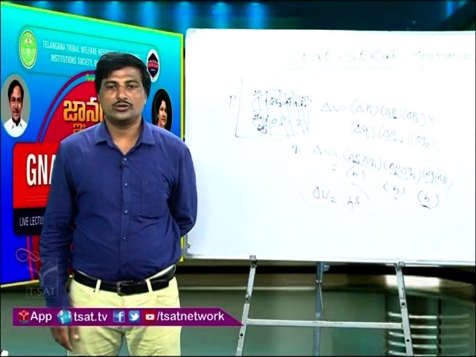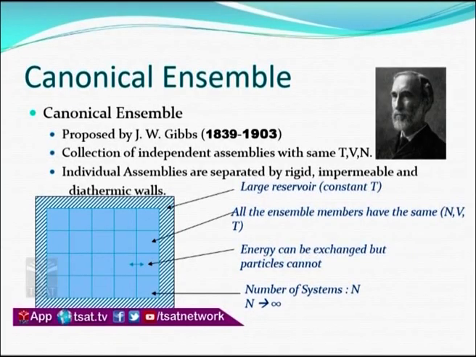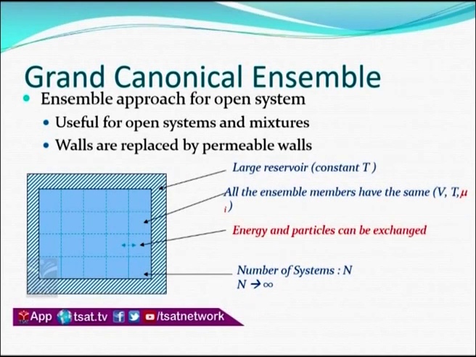Here you have taken a large reservoir and the molecules, whose macro state is represented with TVN, where energy is getting exchanged and number of particles are not getting exchanged, and here the number of systems is tending to infinity. Okay. So, next I go with the grand canonical ensemble.